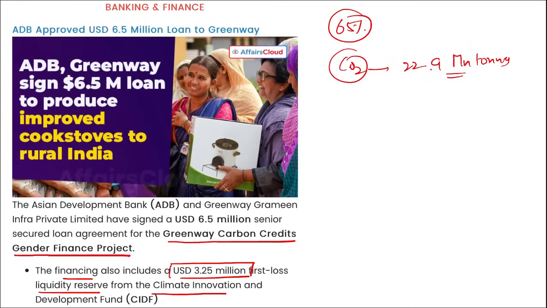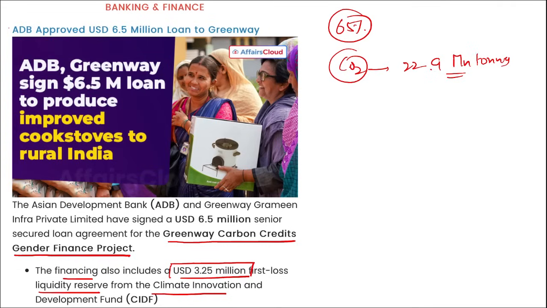Then there is a term: what is climate finance? Climate finance is basically an amount of money that is used to make our climate better for survival, to make sure that the projects that are coming up do not include any machinery or any process which will harm our environment. Correct? For that we need money. We need to come up with green solutions. We need to come up with solutions that will keep our environment clean and protected.